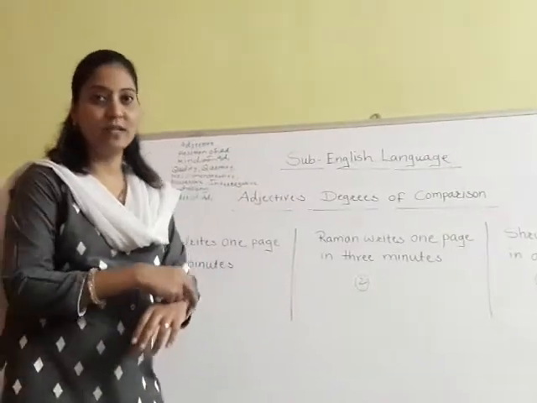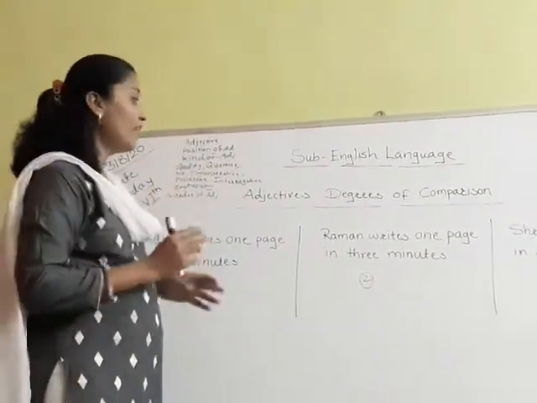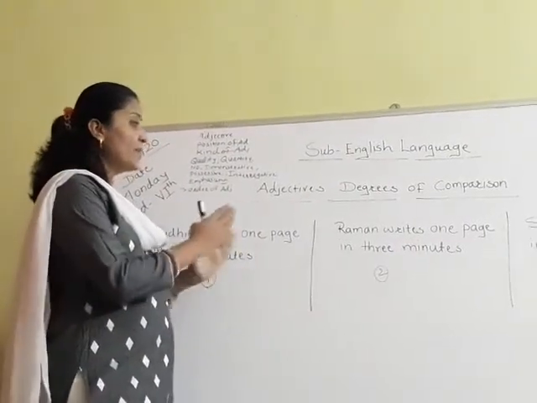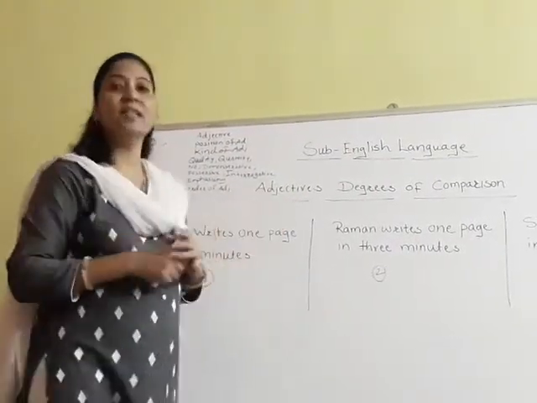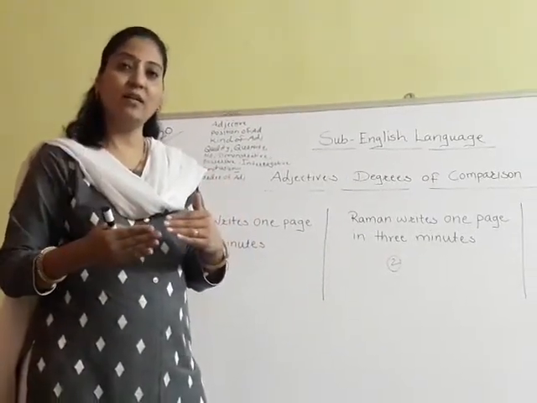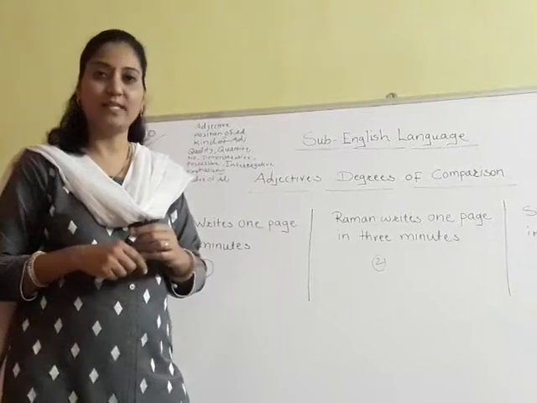But if we want to show the comparison between these three, then at that time we can use different adjectives of comparison.